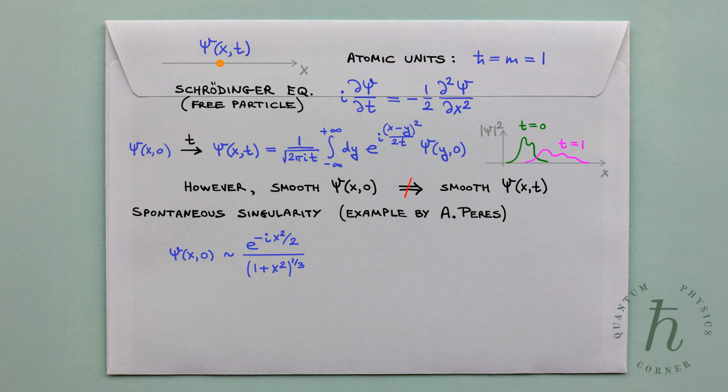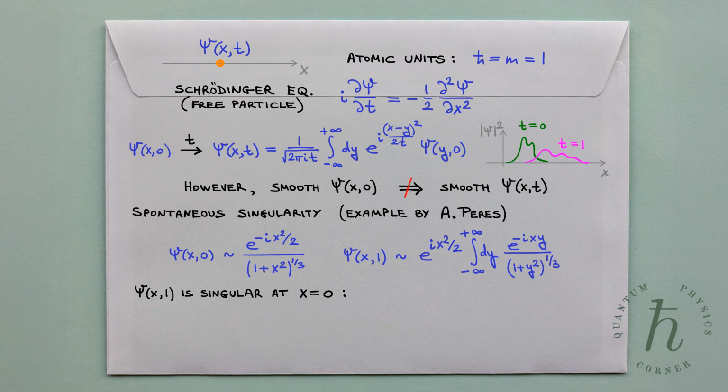To find the wave function at a later time t equals 1, we can use our propagation integral, which yields the following expression. This integral can be evaluated explicitly in terms of a modified Bessel function of the third kind, but we won't go into that here. We'll simply point out that this wave function is no longer smooth everywhere. It exhibits a singularity at the origin.